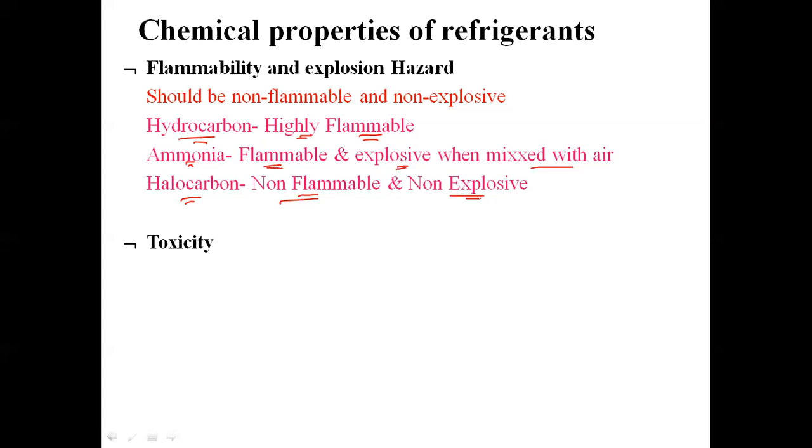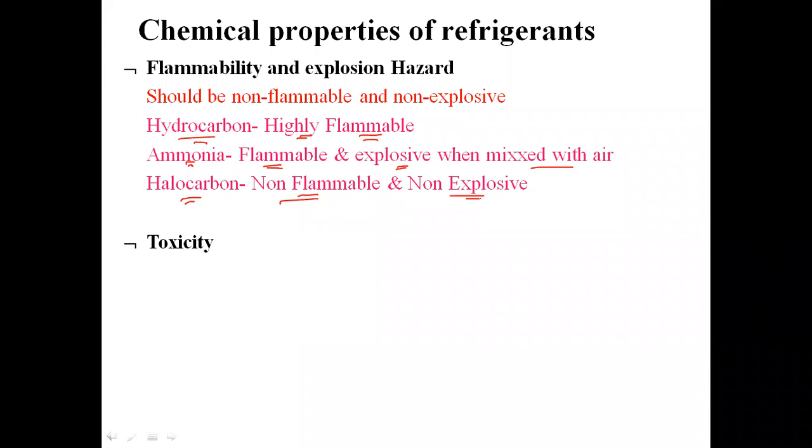Then the second property is toxicity. Toxicity means visharupana. If by chance there is a leakage of refrigerant from the system, that refrigerant will get mixed with the atmospheric air, and if it goes into the human respiratory system and is toxic in nature, then it will be dangerous to the human body.